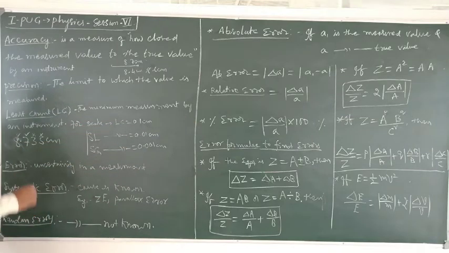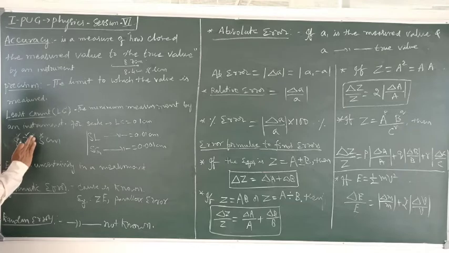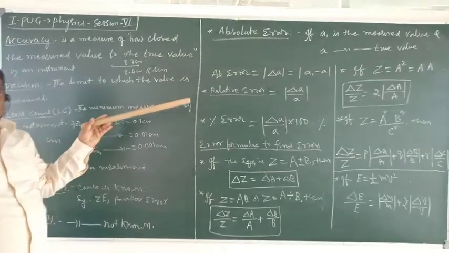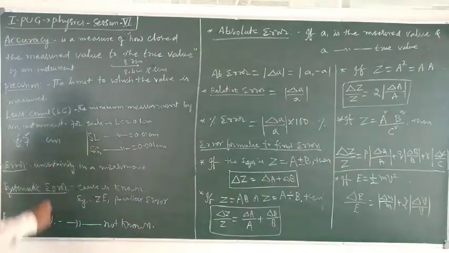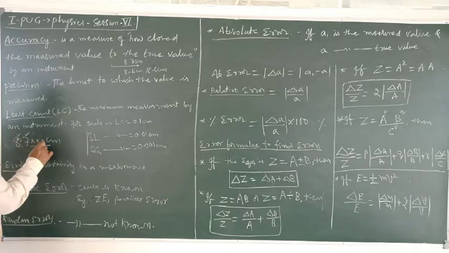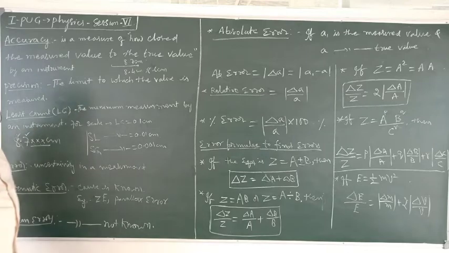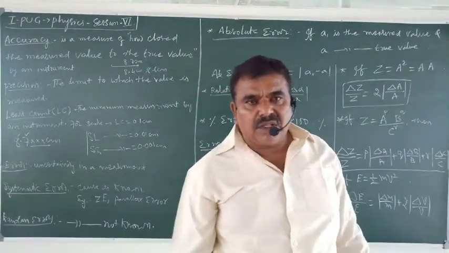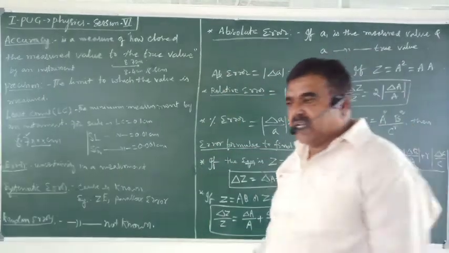So these place values cannot be predicted using an ordinary scale. There are uncertainties in these decimal places. Uncertain means it cannot be found, not known.